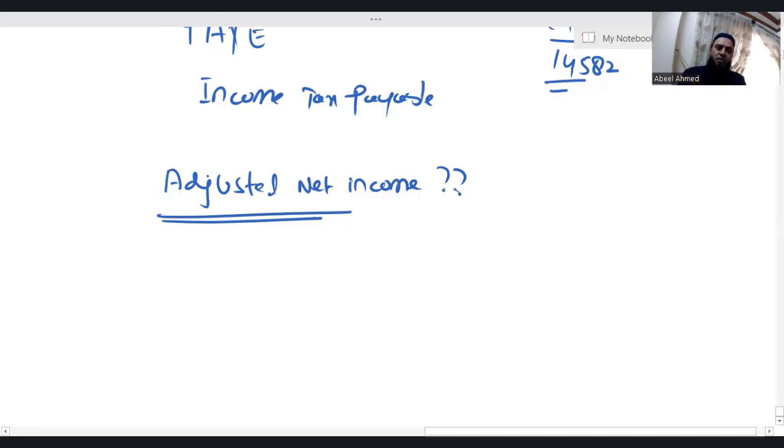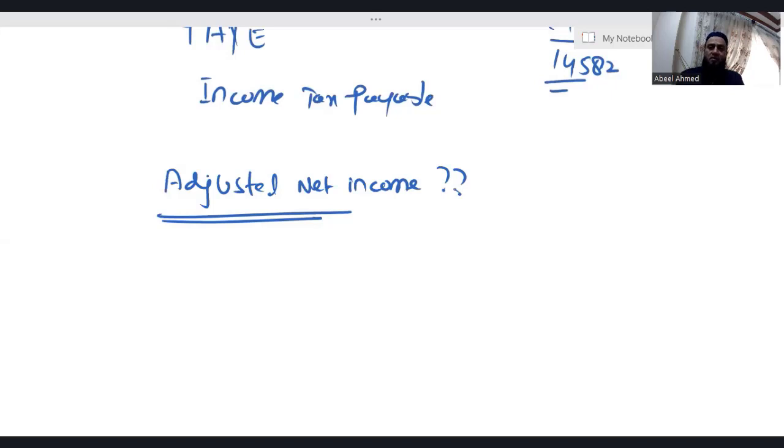Before just coming to this adjusted net income, let me tell you one thing. There is one concept, the name of the concept is personal pension contribution. A little bit of personal pension contribution you need to understand so that you have a really good understanding of this adjusted net income. Now, what is this personal pension contribution? Basically, in the UK and countries like that, and other countries also, I strongly believe the majority of people are worried about their retirement life. So what do they do? They normally take insurance policies, and the taxation authorities also encourage them to take such policies.